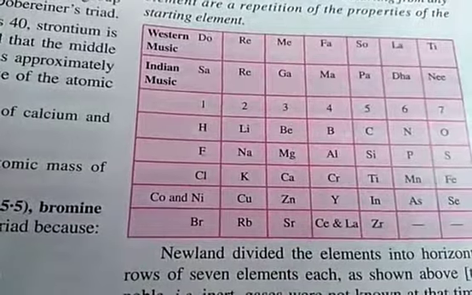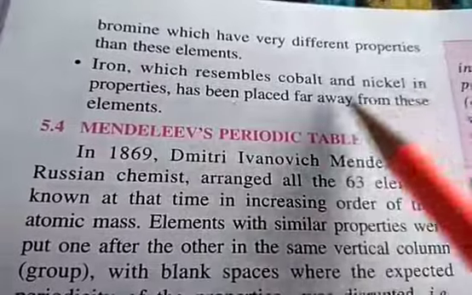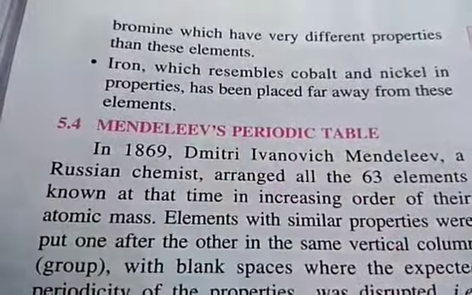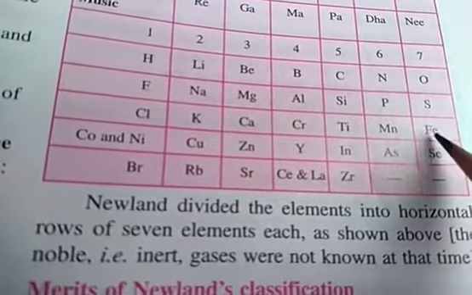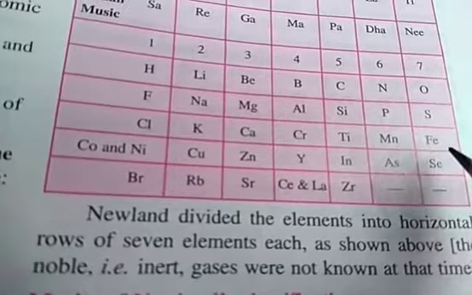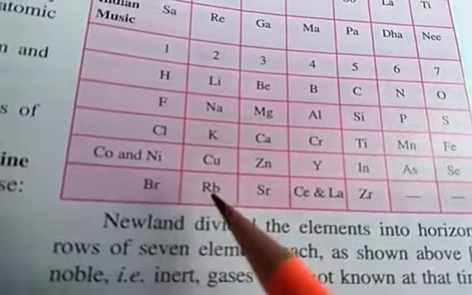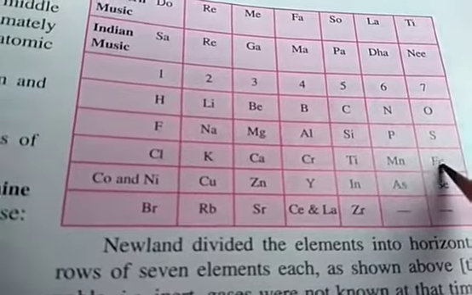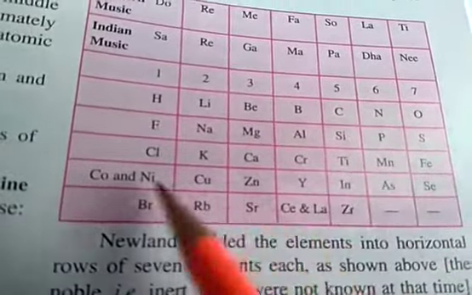Here you can see iron, which resembles cobalt and nickel in properties, has been placed far away from these elements. You can see the position. According to the modern periodic table, iron, cobalt and nickel have some similar properties, but in this table, which was formulated by Newlands, they have been put far away.